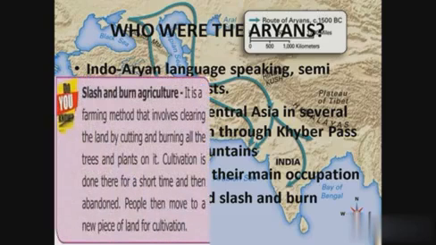Slash and burn agriculture is a farming method that involves clearing the land by cutting and burning all the trees and plants on it. Cultivation is done there for a short time and the land is abandoned. That is, the land is left. People then move to a new piece of land for cultivation.